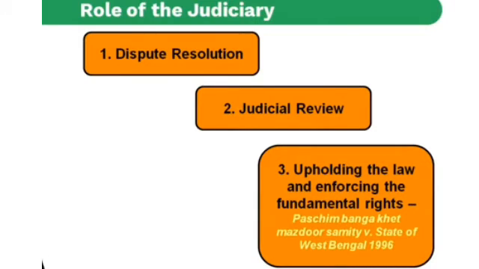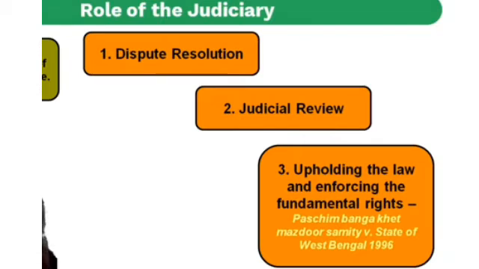For example, it cannot make a law even if it feels that there is a need for such a law. The sources of law in our country are the constitution, the laws made by the union and state legislatures, case law, points of law established by judgments in previous cases, and customary laws, local customs that are not against the law of the country.